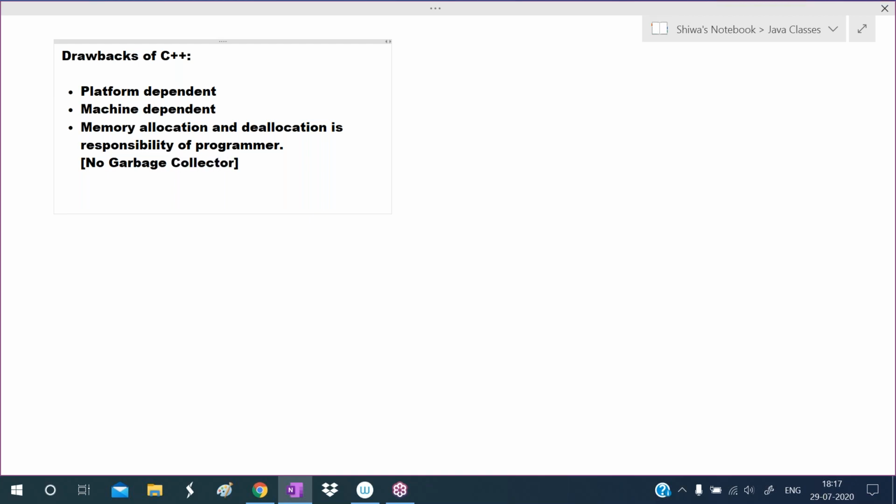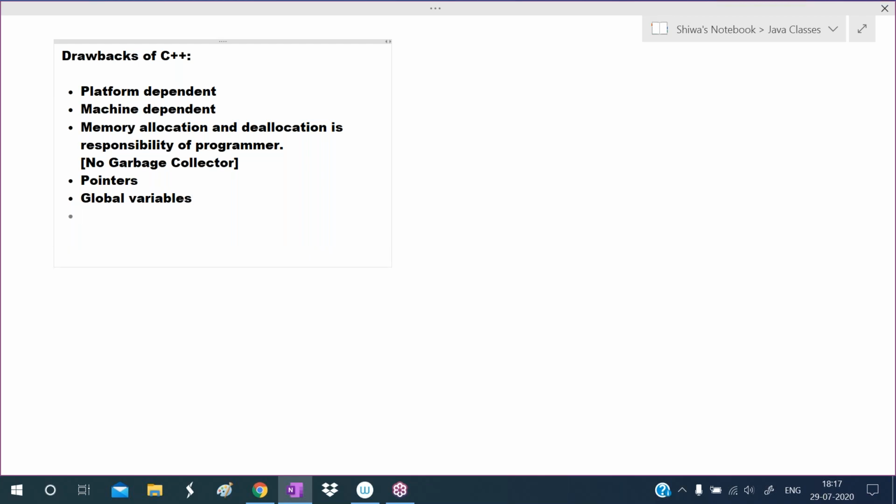Okay, and next, another drawback is pointers. C++ supports pointers. Okay, so that is one drawback. And another one is it supports global variables. This is another drawback.